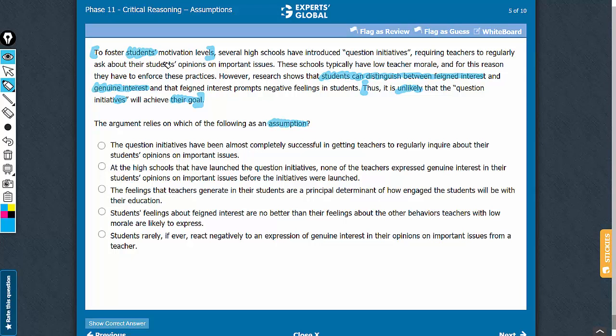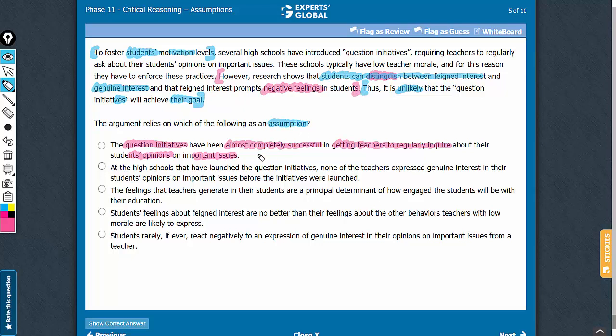So we need an answer choice that suggests that the students' motivation levels would not be fostered, and the answer choice must include information that must be true for the conclusion of the argument to hold ground. Answer choice A talks about the question initiatives being almost completely successful in getting teachers to regularly inquire about the students' opinions on important issues. But this answer choice does not address this issue of students distinguishing between feigned and genuine interest and eventually having negative feelings through the question.